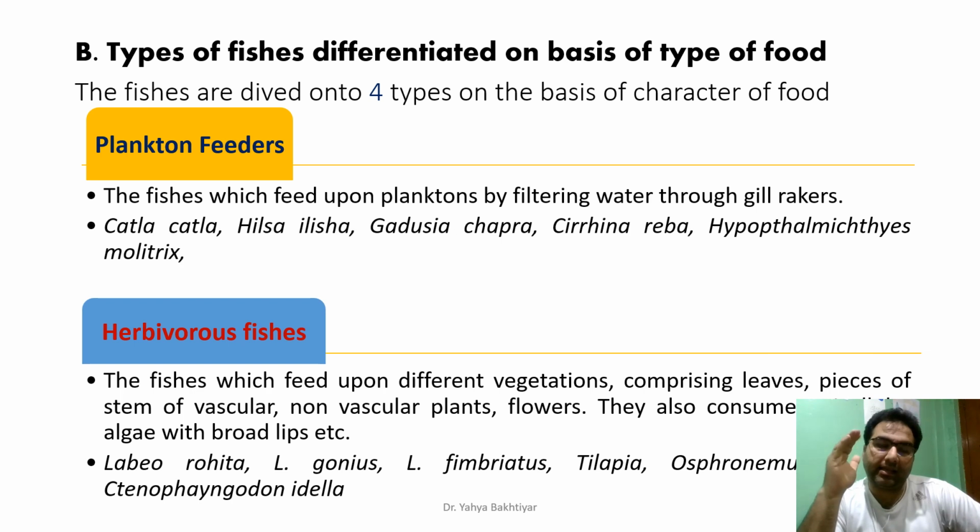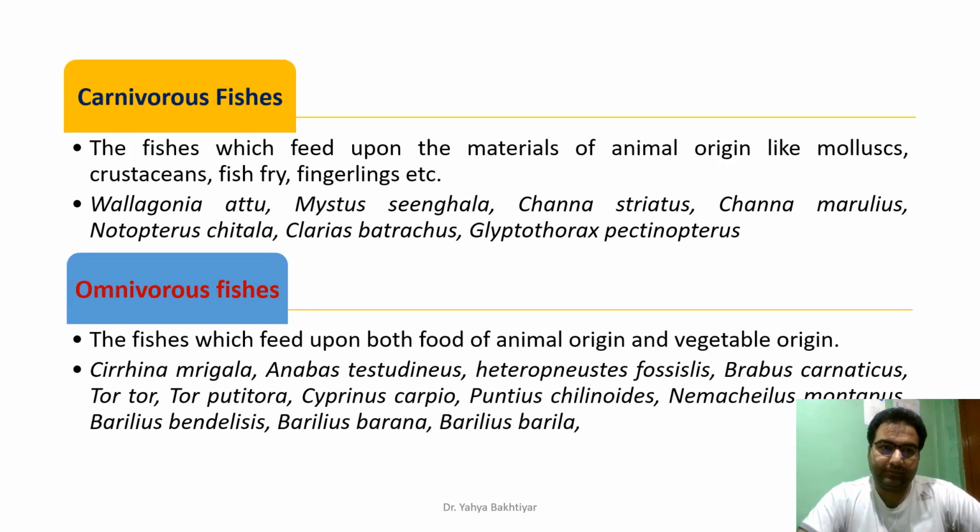The second category is herbivorous fishes, which feed upon different vegetation comprising leaves, pieces of stem of vascular and non-vascular plants, and flowers. They also consume unicellular algae and scrape these algae from stones with their broad lips. Examples are Labeo rohita, Labeo gonius, Labeo fimbriatus, Tilapia, Osphronemus, and Ctenopharyngodon.